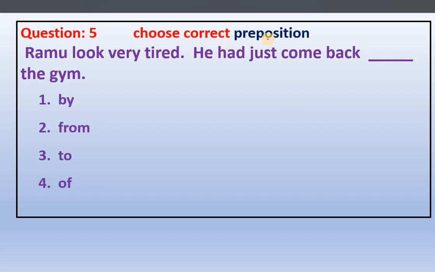Now choose correct preposition. We have to use the correct preposition here. Ramu looked very tired. He had just come back dash the gym, right? He's coming from where? Coming from the gym. Come back from, because from is used when we are coming back from a place. Here the place is the gym. So coming back from is the correct answer for this one.